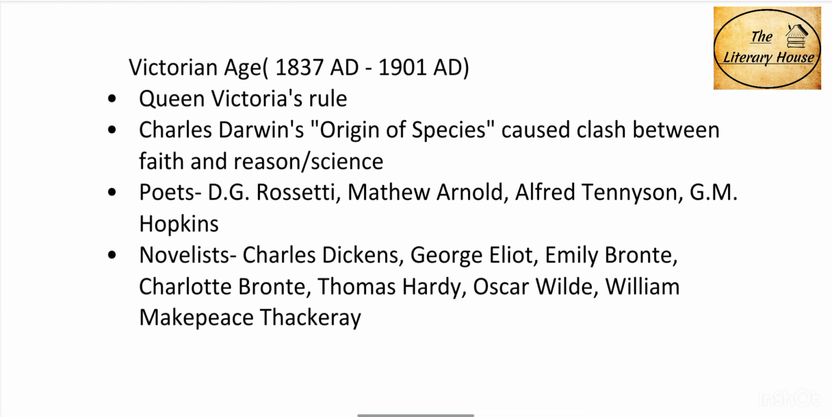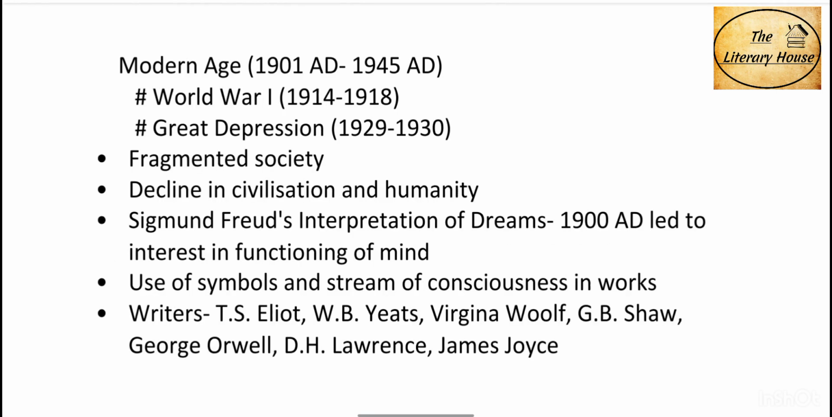After the Romantic Age, we have the Victorian Age that lasted from 1837 AD to 1901 AD. It was during Queen Victoria's rule. Charles Darwin's Origin of Species caused a clash between faith and reason during this age. The famous poets are D.G. Rossetti, Matthew Arnold, Alfred Tennyson, and G.M. Hopkins. The novelists during this age were Charles Dickens, George Eliot, Emily Brontë, Charlotte Brontë, Thomas Hardy, Oscar Wilde, and William Makepeace Thackeray.